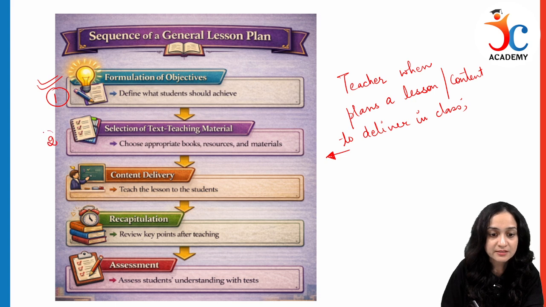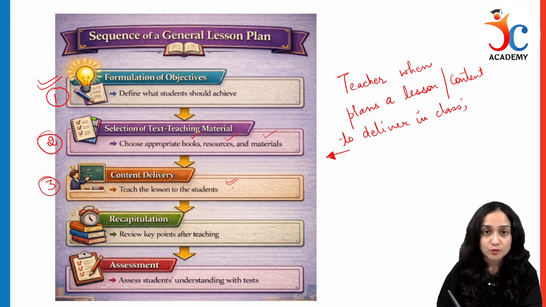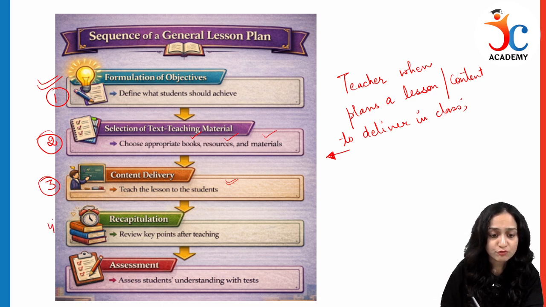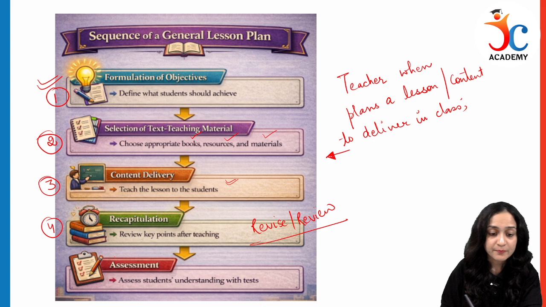Then second is selection of the teaching material: which books, which resources, or which kind of material my students would be learning from. The third is content delivery, how I would be delivering my content to my students. Then fourth is recapitulation, how I would be revising or reviewing the points that I have taught my students. And the last is assessment, which is known as evaluation.